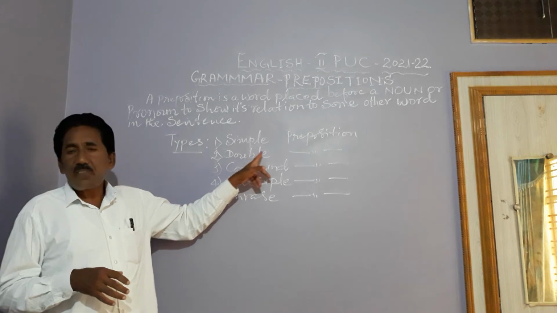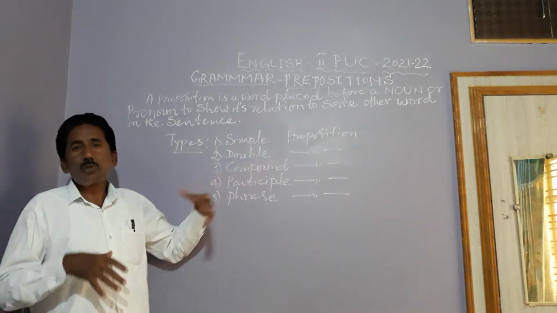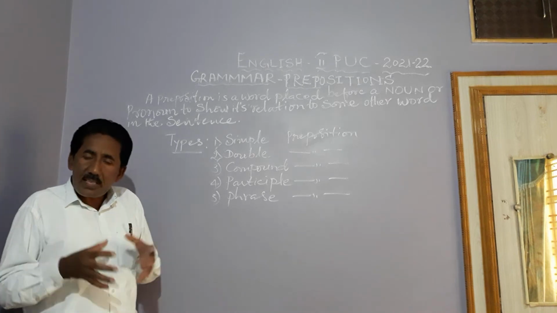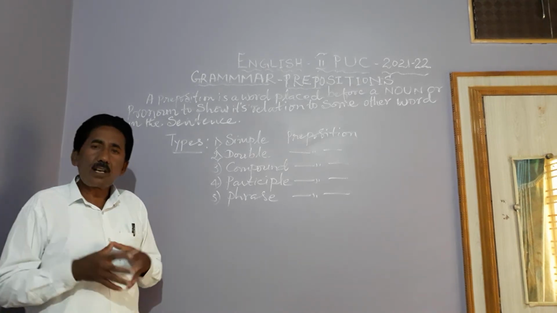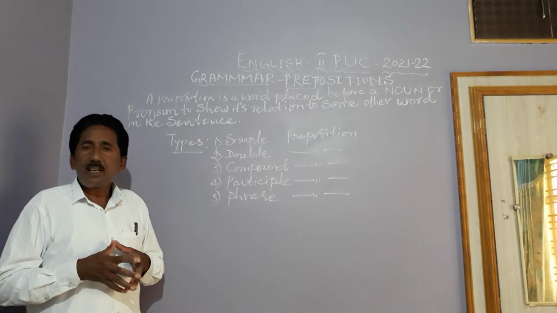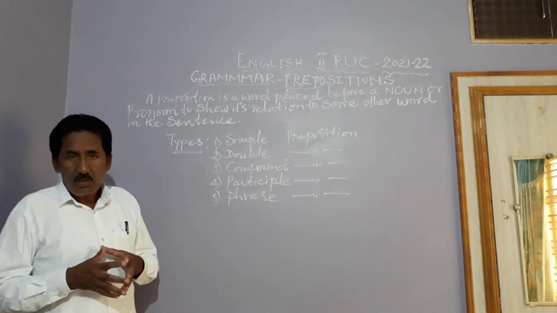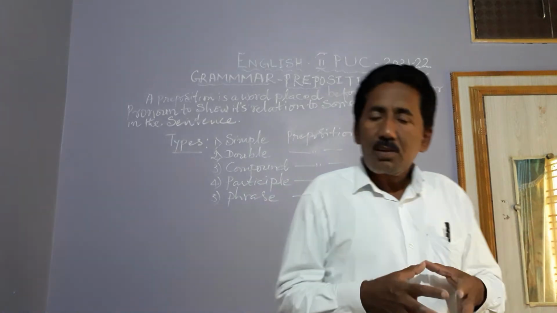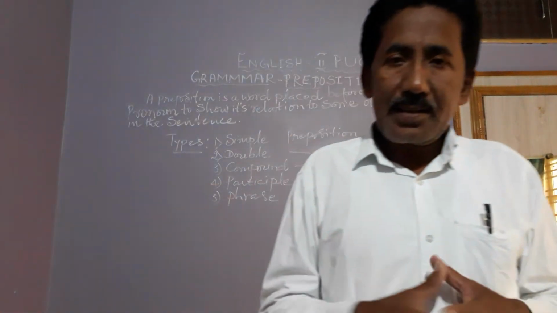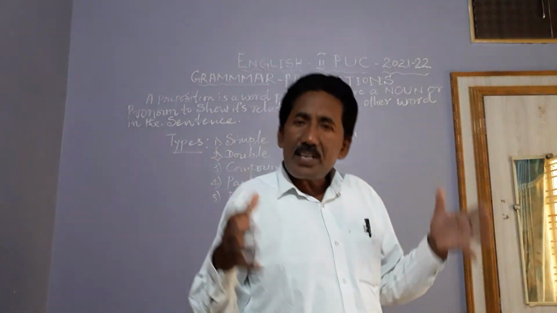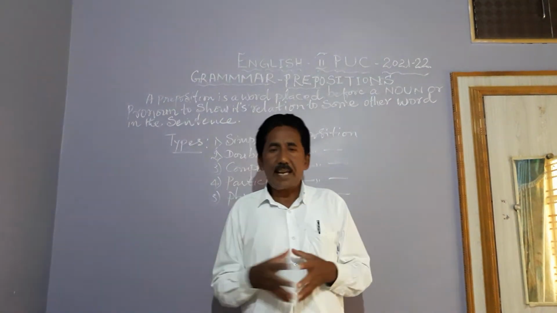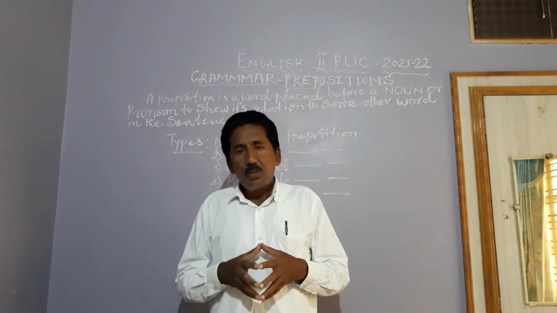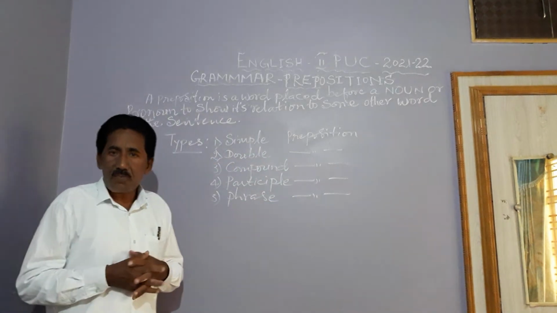So for example, double prepositions. We use lengthy, long sentences. When we use lengthy and long sentences, we keep using prepositions in many ways. For example, you say, my friend came from Bangalore to go to Chennai. Here we have used from as well as to. That is a very simple formulation.